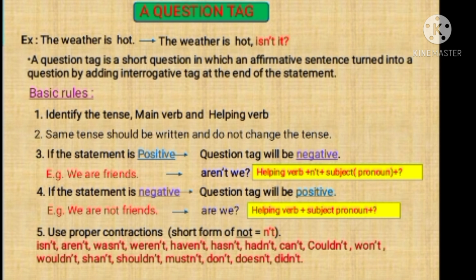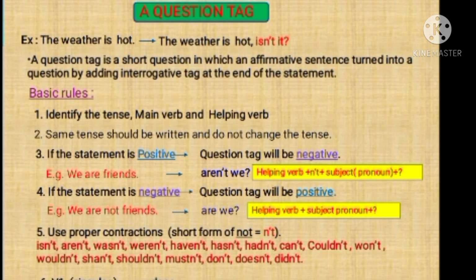So dear friends, you need to remember one thing here. You should write the contracted form of the word. So these are all contracted forms of the auxiliary verbs.